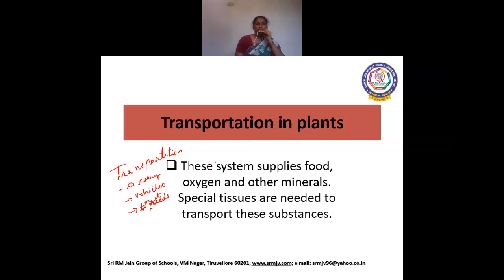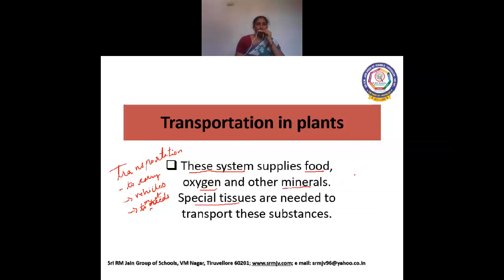Now, likewise, even plants have a transport system which supplies food, oxygen and other minerals to all parts of the plant body. And they use special tissues.